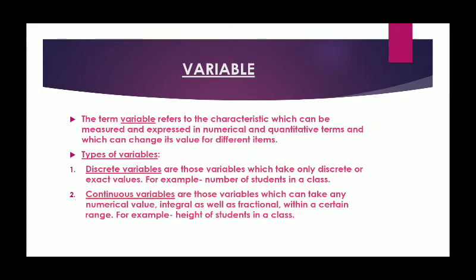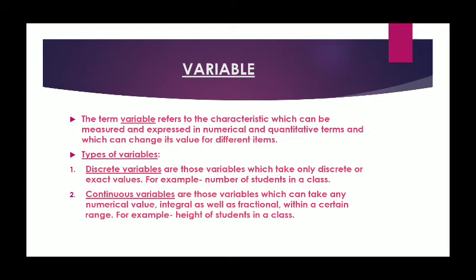Like the number of students in class, it can be either 30 or 31. There cannot be 31.5 students in the class. So all the variables which have integral values or discrete value only, which is the exact value, they are called discrete variables. On the other hand, there are some other variables which can take any numerical value which is integral or fractional, then they are called continuous variable.